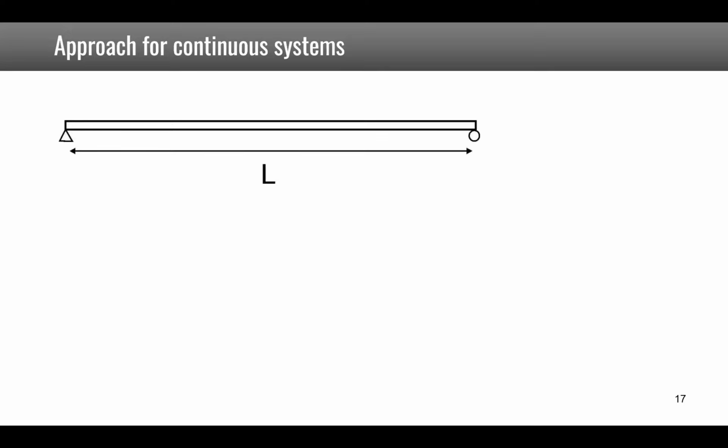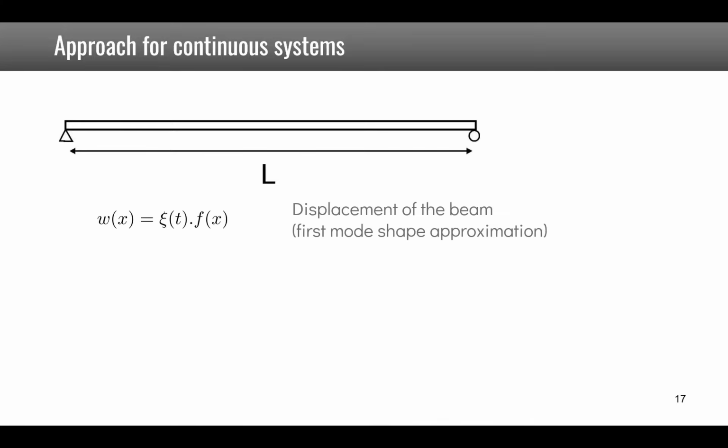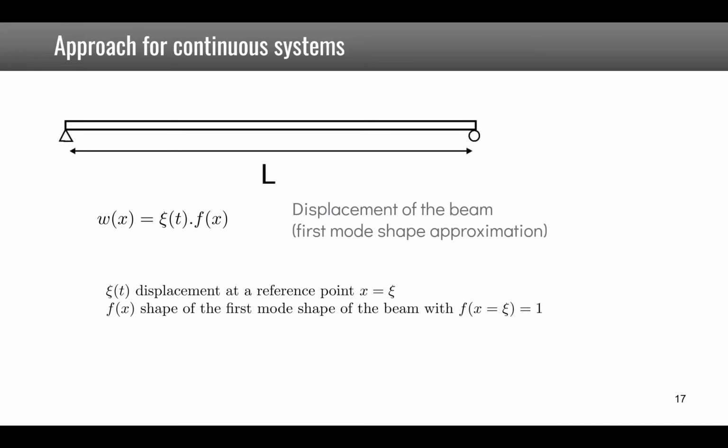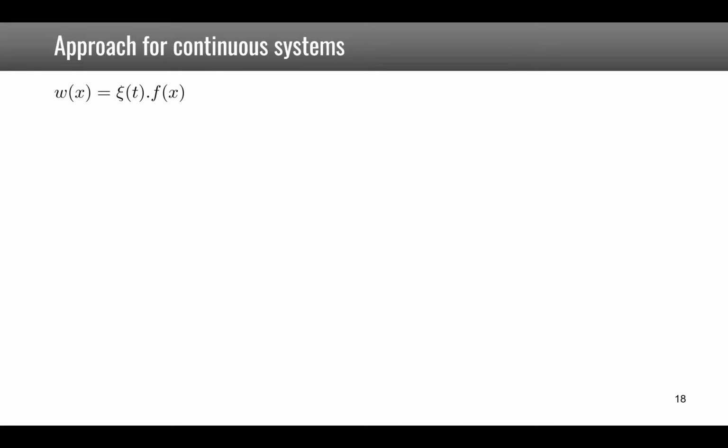So we consider a simply supported beam, for example, where we assume that the displacement is given by a function of time, psi of t, times f of x. Psi of t will be the displacement at a reference point somewhere on the beam, and f of x is the shape of the first mode shape of the beam. We assume that f at x equal to the reference point is equal to 1, so that psi of t is really the displacement of that point in time.